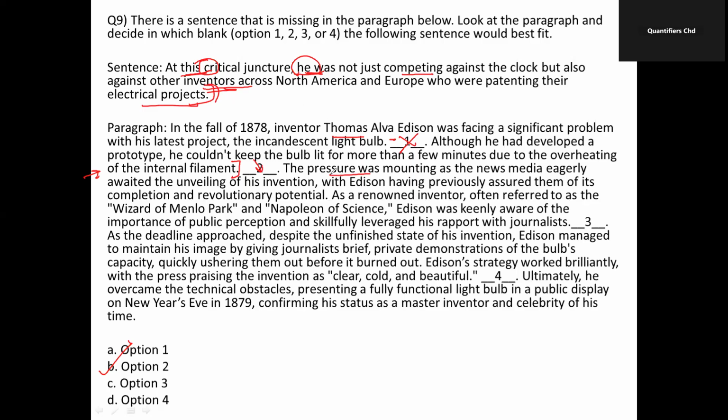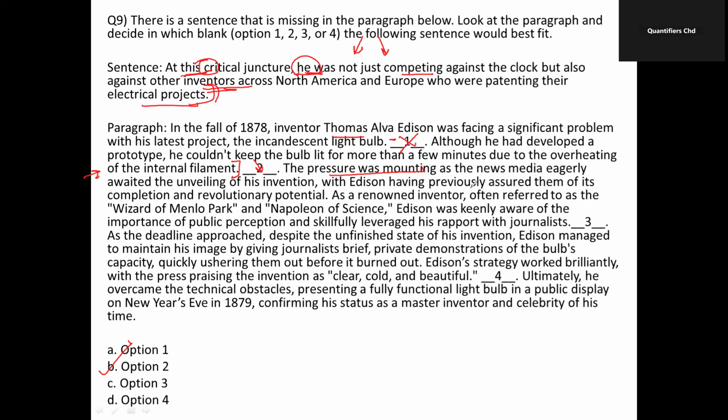Now, the pressure was mounting, okay? So, what kind of pressure was mounting? Because one, there was a problem with the bulb. The second is that there was a pressure from the other inventors also, right? Now the pressure was mounting as the news media eagerly awaited the unveiling of his invention, with Edison having previously assured them of its completion and revolutionary potential.